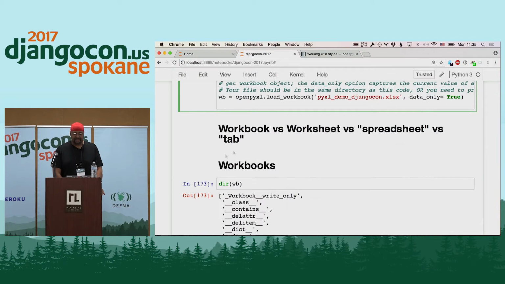Now we're going to talk about this distinction between workbooks versus worksheets or spreadsheets and tabs. Most people tend to use the terms interchangeably. They'll say, send me a spreadsheet. Oh no, I want that spreadsheet in the spreadsheet. So in accounting nerd talk, a spreadsheet is a workbook. Excel describes them as workbooks. So a workbook is the actual file itself.